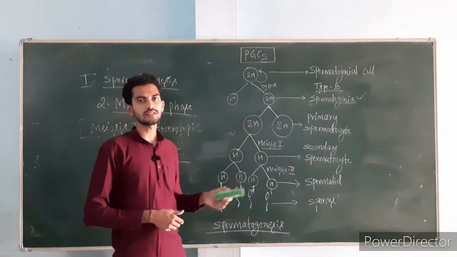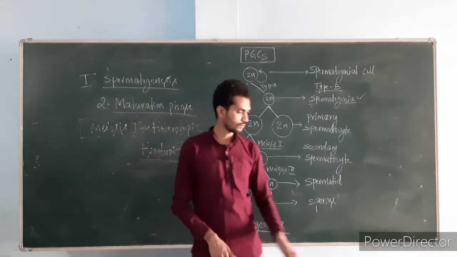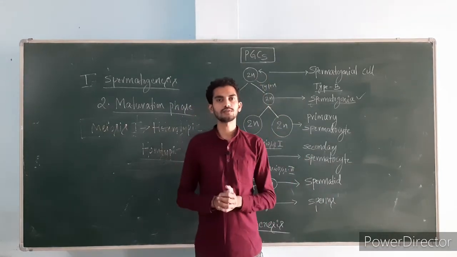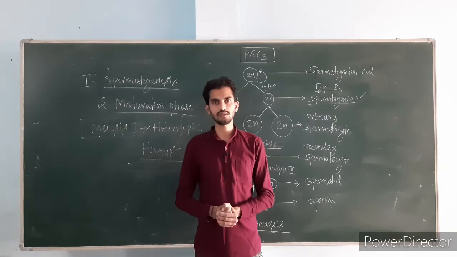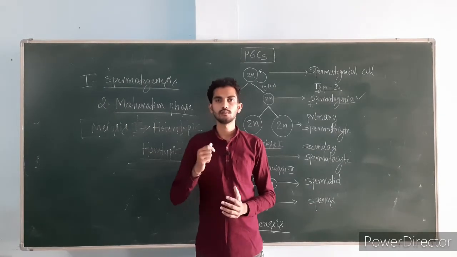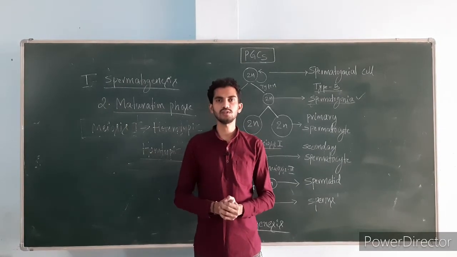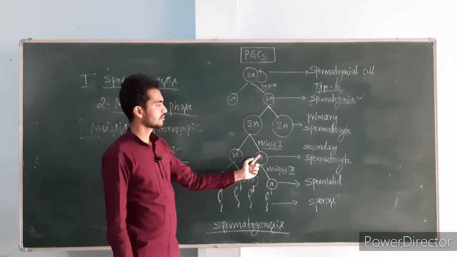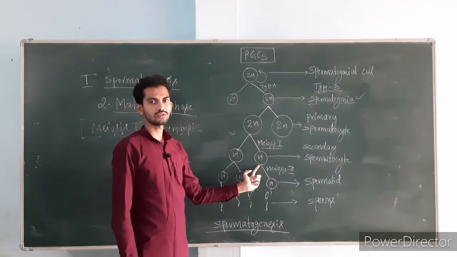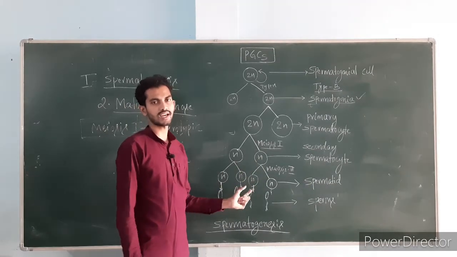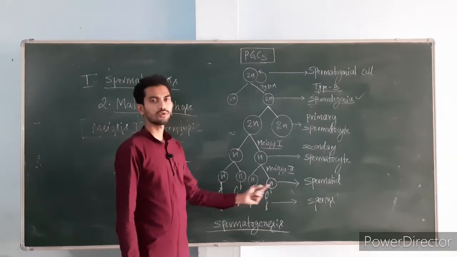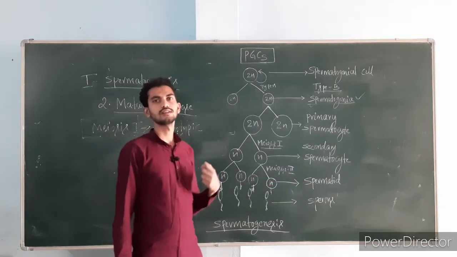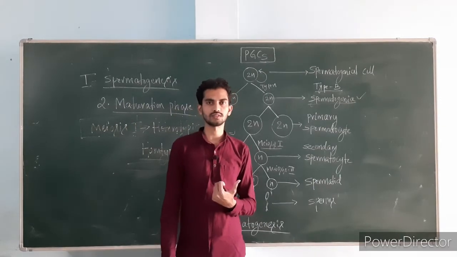So this is the maturation phase. In the maturation phase, only the meiosis process will start. This primary spermatocyte will undergo first meiosis to give rise to secondary spermatocytes, and secondary spermatocytes undergo the second meiosis, which is homotypic, and it will result in 4 cells called spermatids. So this completes the first step in the spermatogenesis process, that is